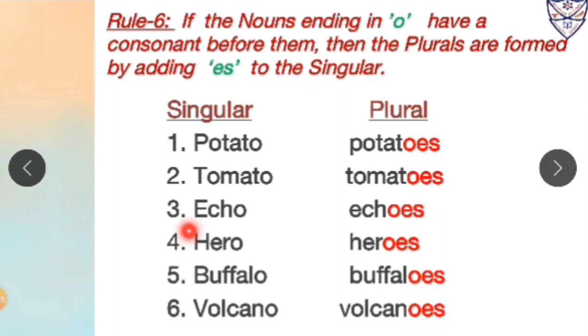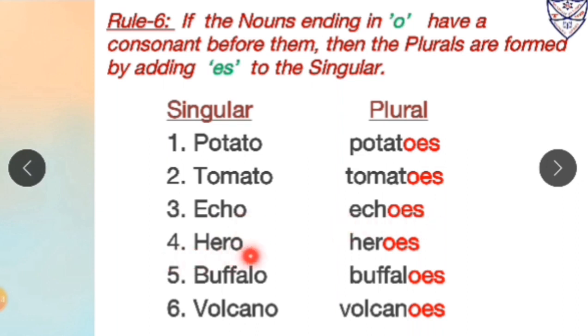Number 3, echo. Over here the word echo is ending with O. And before O there is a consonant and that consonant is H. So to form its plural we will add ES after O. So echo will be echoes in plural form.